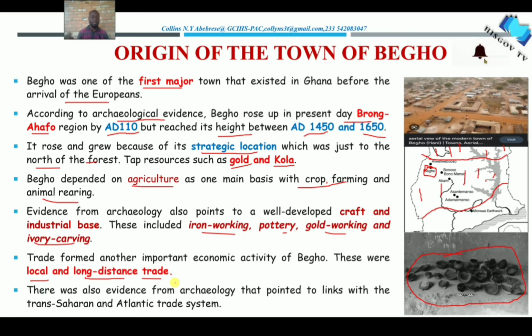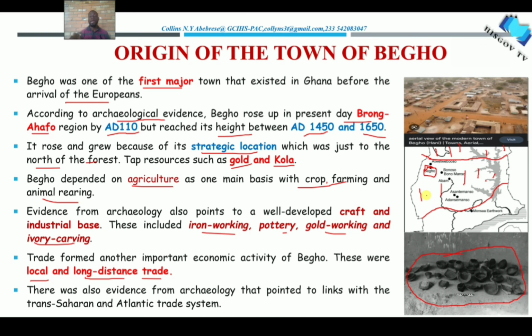There is also archaeological evidence which points to links with the trans-Saharan trade as well as the Atlantic trade system. Archaeologists have discovered evidence that suggests the people who lived in Bego were involved in the transatlantic slave trade.